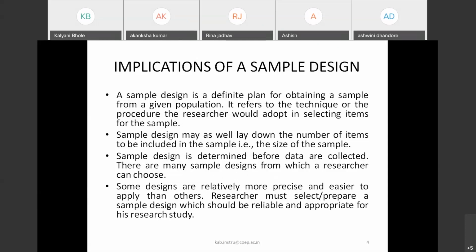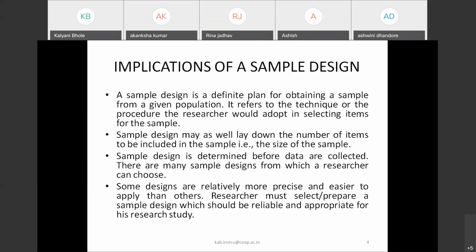In this lecture, we are going to study the techniques and how you can select the samples. So these are called sample designs, referring to the technique or procedure the researcher would adopt in selecting items for the sample.